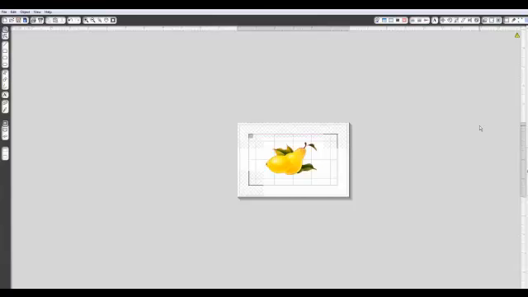And that's basically it. You've now cut it, and you're going to have a beautiful JPEG element to put on your projects.